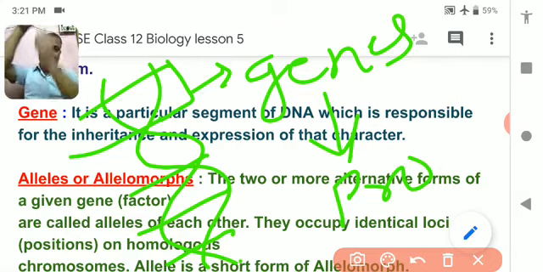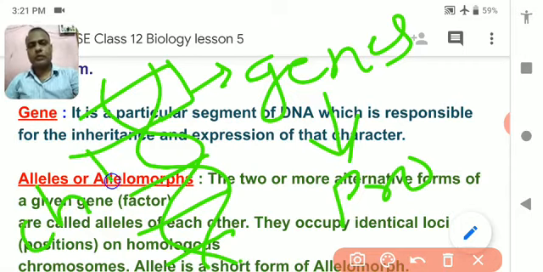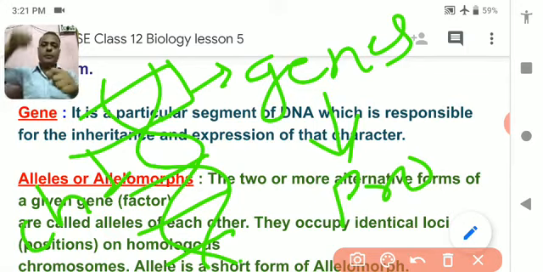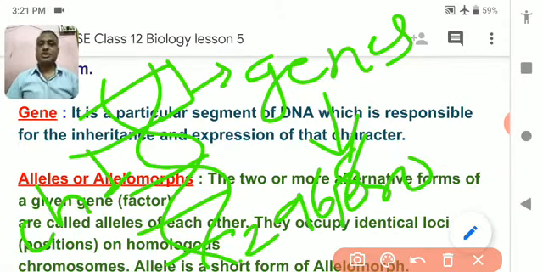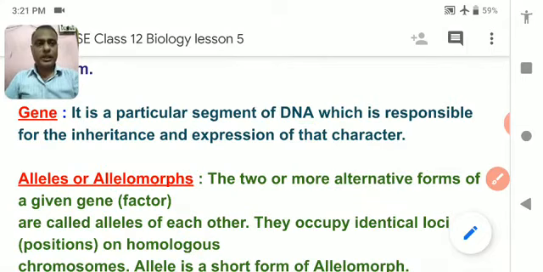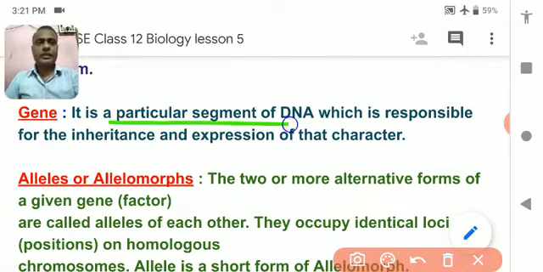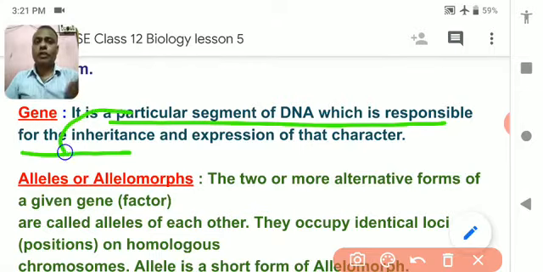If we see a long DNA, suppose I am taking chromosome number 1 from the cell. This chromosome number 1 is opened and reopened, and finally we get the DNA. The DNA of chromosome number 1 contains about 2968 genes. So a gene is a particular segment of DNA which is responsible for inheritance and expression of character.